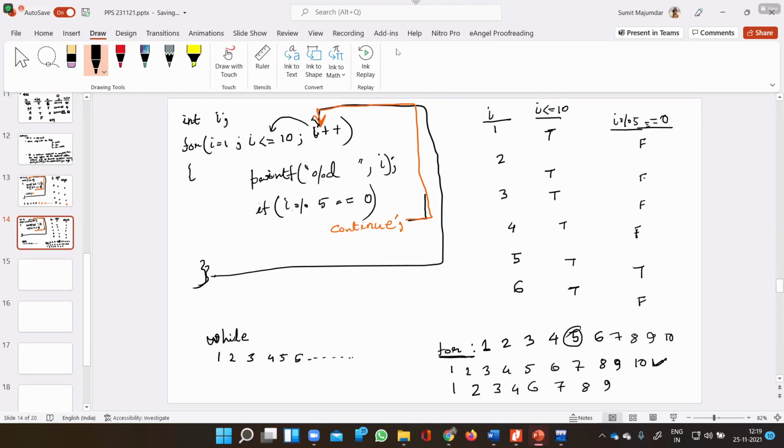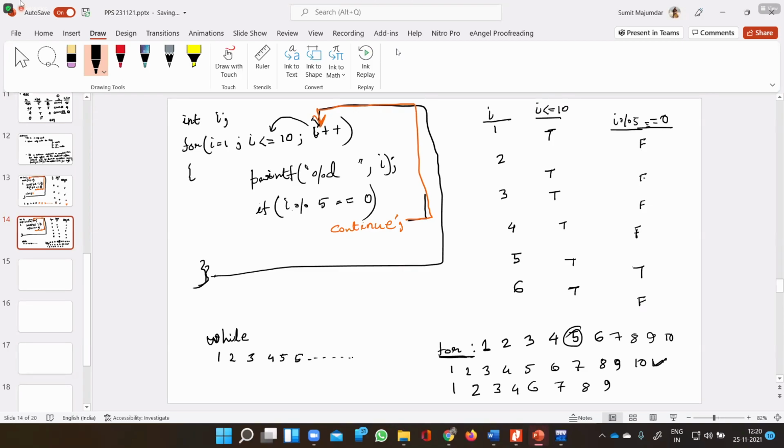So as they are not equivalent, this is one of the examples where the for loop and the while loop work differently. If a question asks what the differences are between the for loop and the while loop, the first difference is that they are syntactically different.